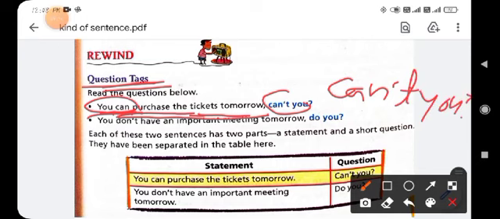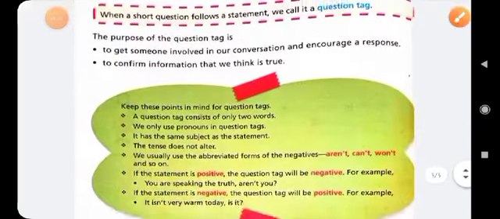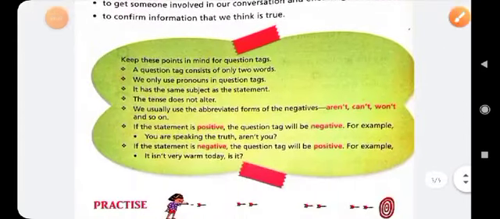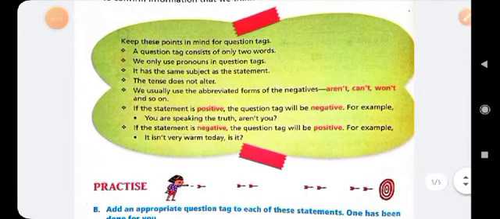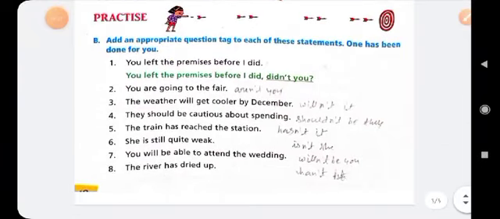Now you can see here is "don't", it is a negative sentence, so tag the question in an affirmative sentence, like "do you". Clear? And this is the short form of "are not": can't, wouldn't. So you will read it.